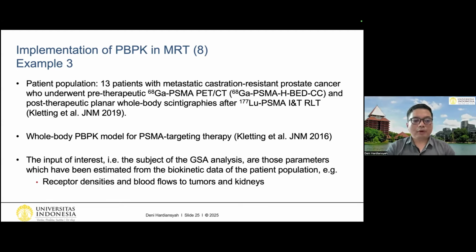We use the whole-body PBPK model for PSMA targeting therapy that was improved by Kletting in one of his publications. The inputs of interest, the subject of the GSA analysis, are those parameters estimated from the biokinetic data of the patient population, for example the receptor density and the blood flow to the tumor and also the kidney.